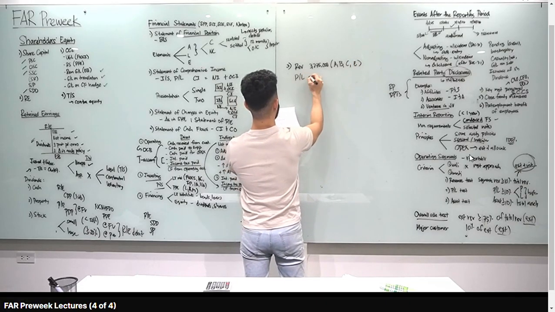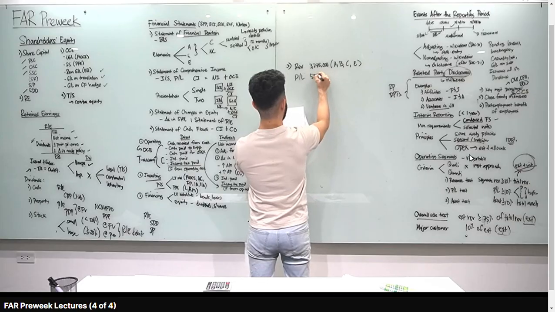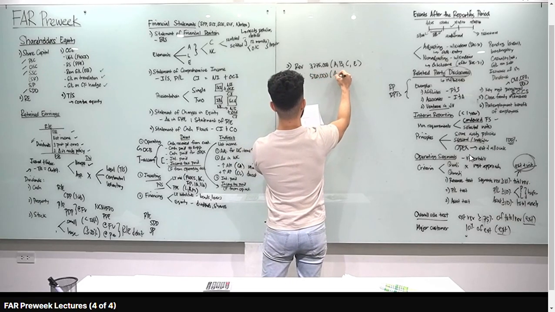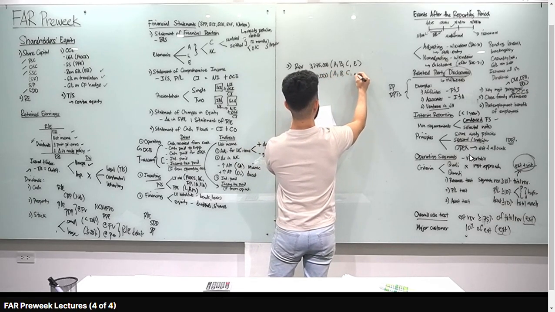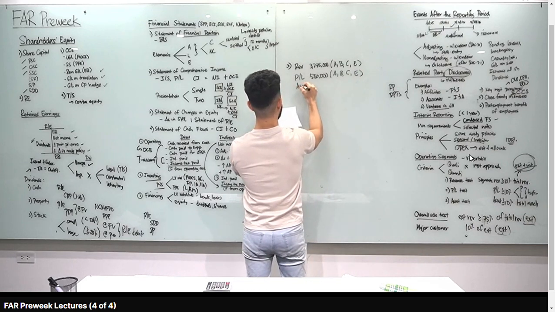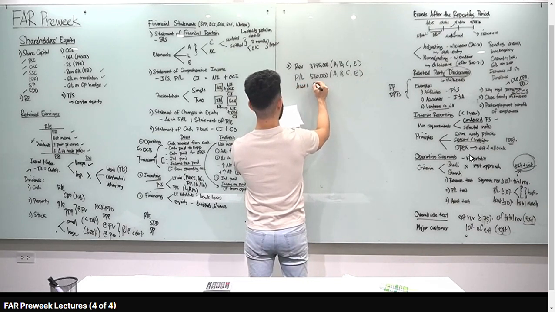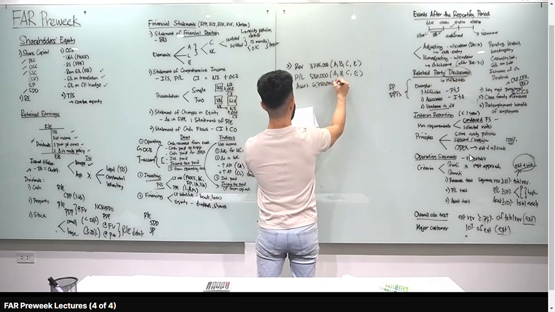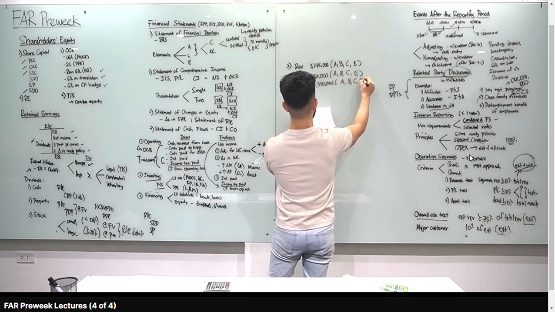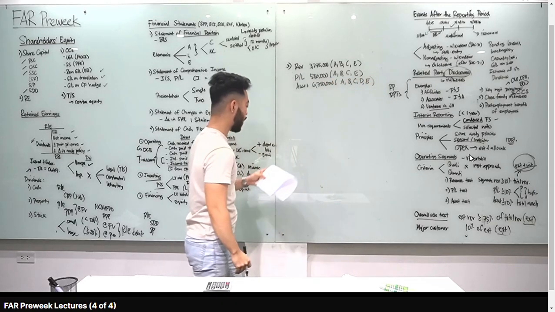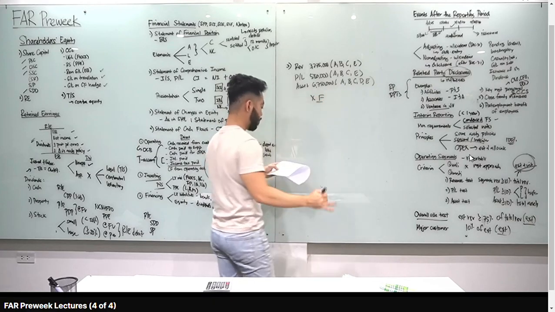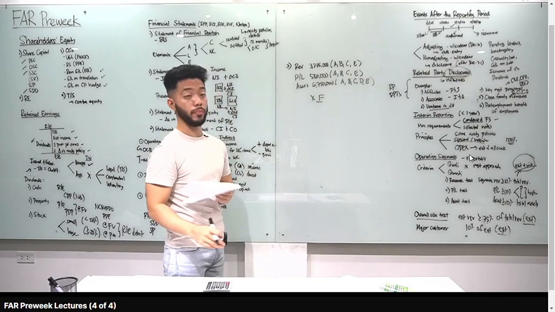Profit or loss test, puro profit naman yan. 5.8 million times 10%, 580,000. Sino yung pasok sa profit test? Si A, si B, si C, and si E. Alright? And then yung asset test natin, 67.5 million times 10%, 6,750,000. Sino yung pasok dyan? Si A, si B, si C, si D, and si E. Okay, so pag consider mo lahat yan, ang hindi lang kasama is si F. So ibig sabihin, A, B, C, D, E, 5 yung reportable segments natin, letter C.